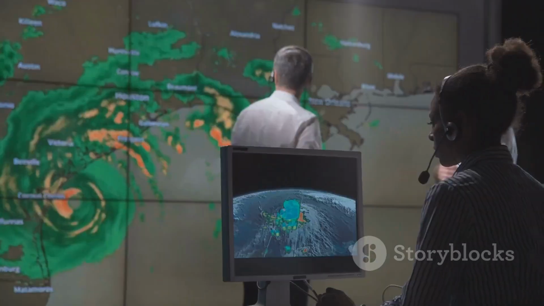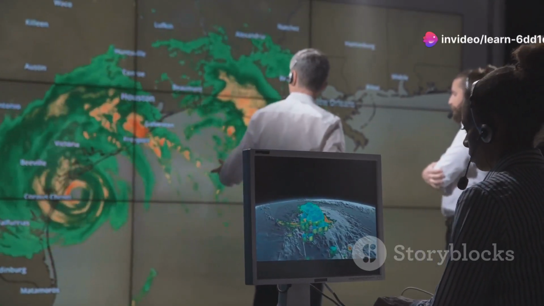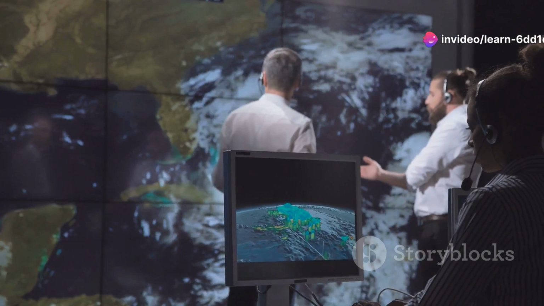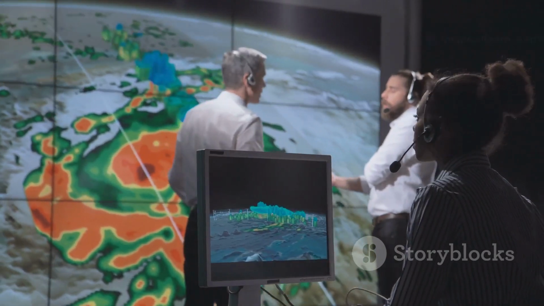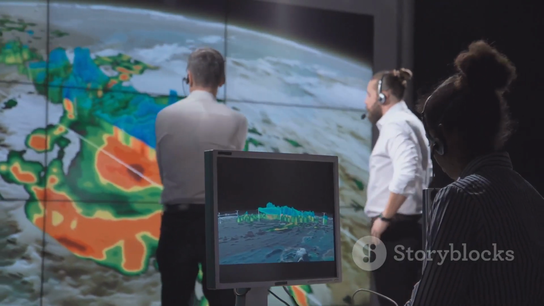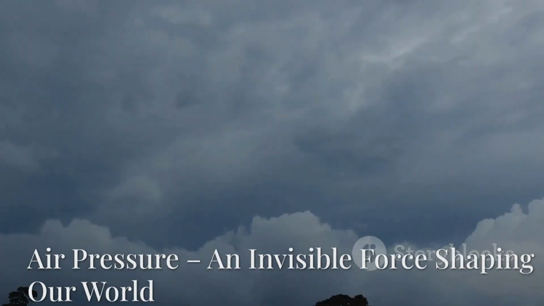lives and property. Furthermore, understanding air pressure variations in different geographical locations and altitudes helps scientists study atmospheric circulation patterns, air pollution dispersion, and the overall health of our planet's atmosphere.